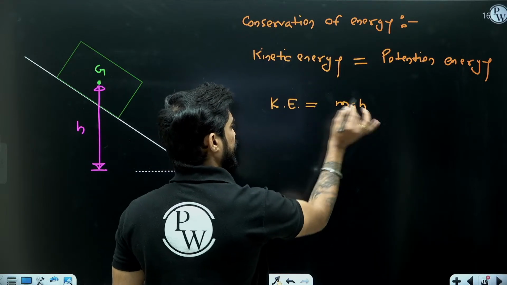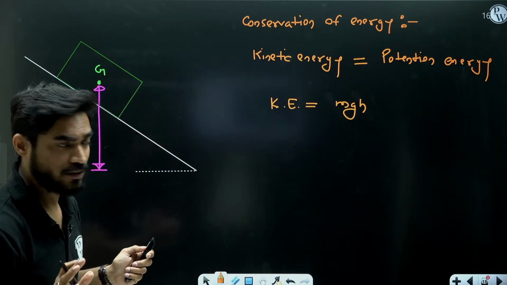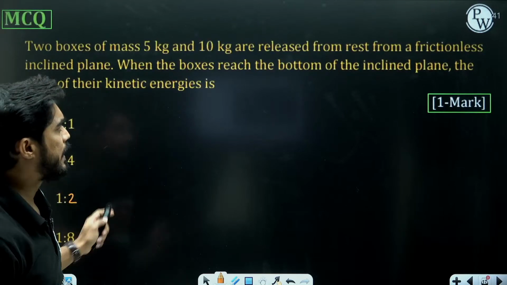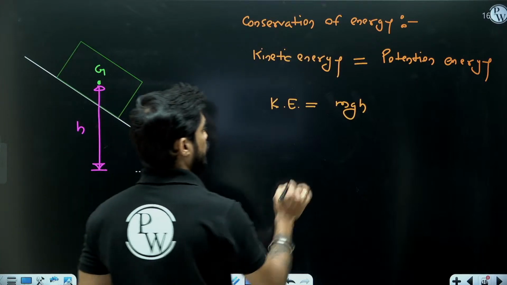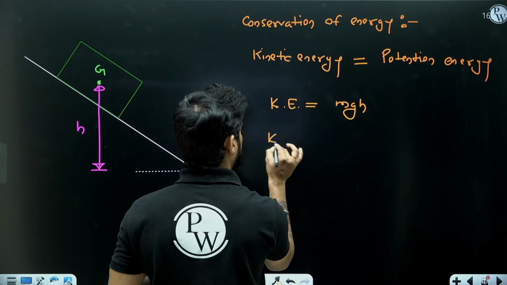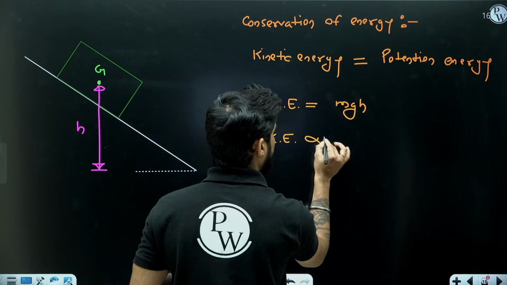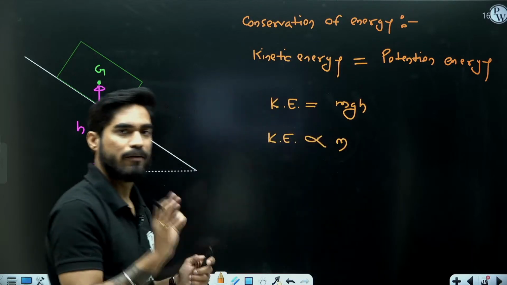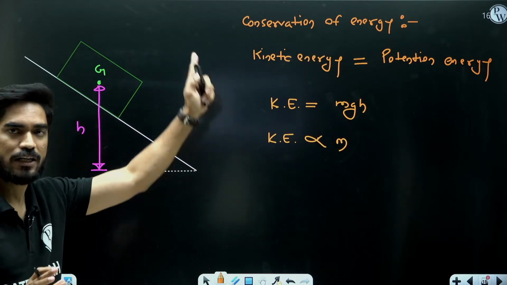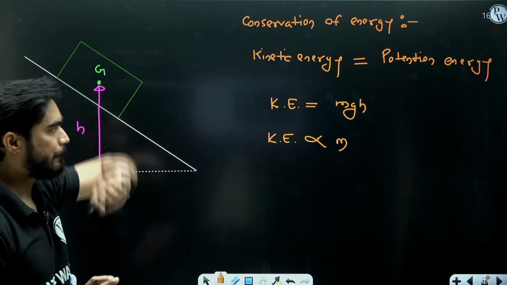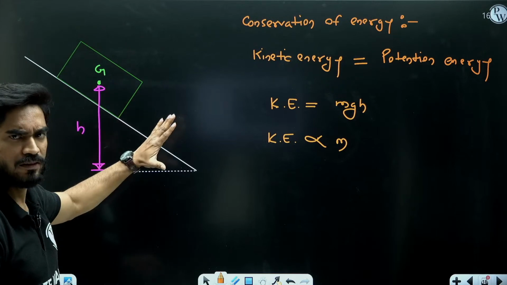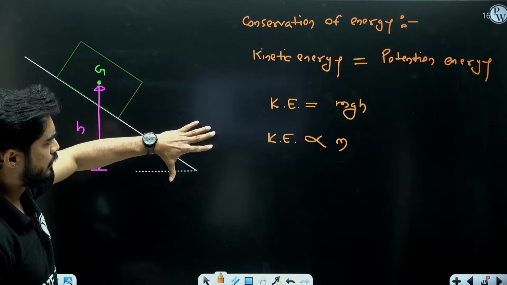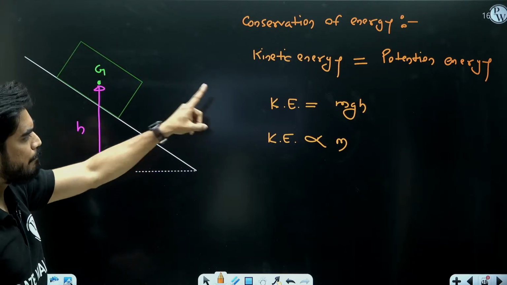Now the g and h are the same for both, right? They are released from the same point. The only difference is m. So I can say that kinetic energy for both the boxes will be proportional to their masses, m. g and h for both the boxes are the same. They are released from the same height. The g will be the same, but the mass is different.